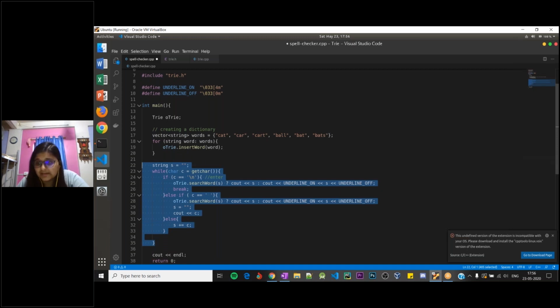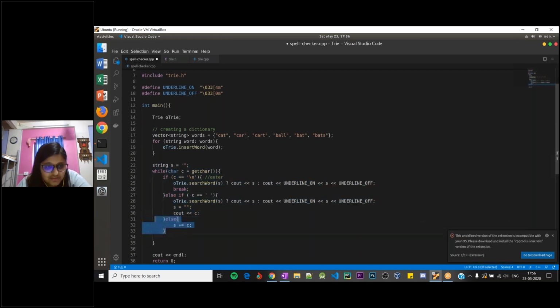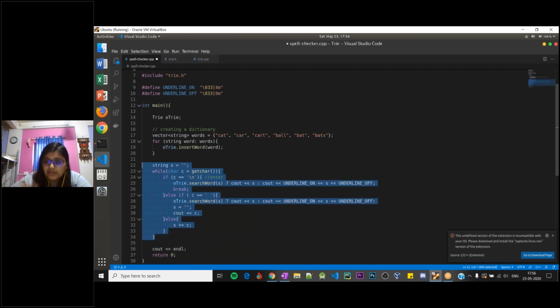you can actually code an entire spell checker application, because the most important aspect of it is nothing but the trie data structure. So you can imagine how important a data structure is, and how important it is for storing the data in your application in the right format. If these words were stored in a linked list format or any other format, then these 12 lines of code that we have written would have actually been a lot more.